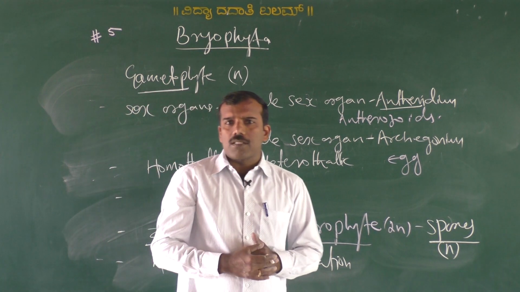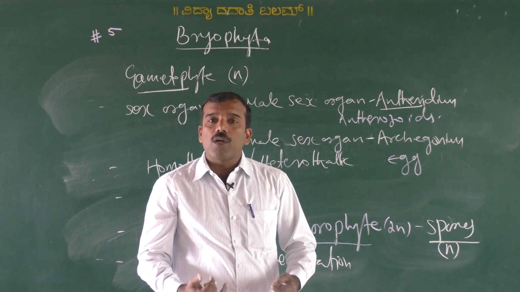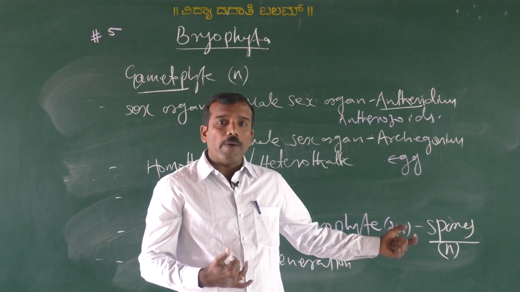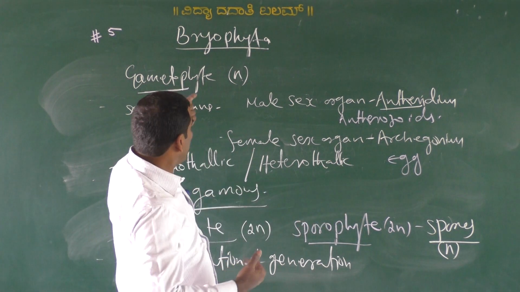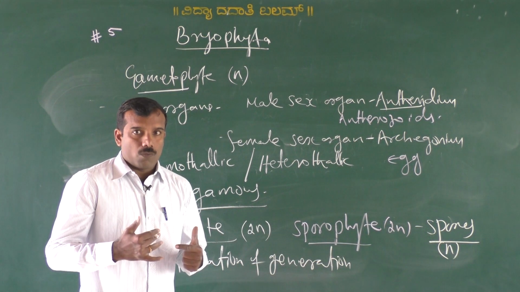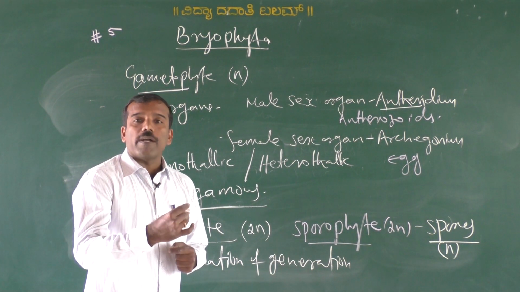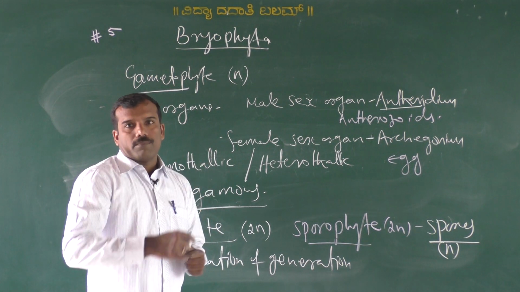They produce gametes, gametes are fused to form zygote, diploid zygote develops into sporophyte, sporophyte produces spores. That spore once again develops into gametophyte, alternation of generation. One more important thing is sporophyte is not an independent plant, it depends on gametophyte.